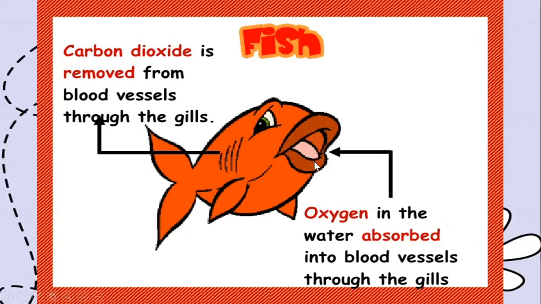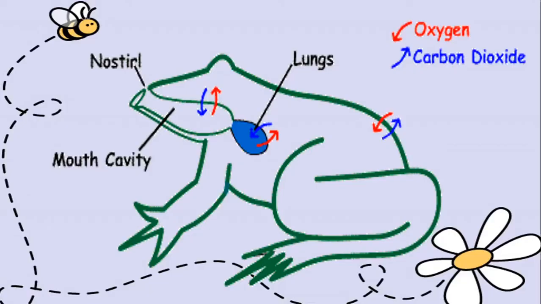Alright, the fish sometimes takes in water through the mouth also, and then all the oxygen is absorbed from the water by the gills. Okay, so this is how fish breathe. Now there are some animals, children, which live in the water sometimes, and sometimes live on land. Okay, so God has given them two mechanisms to breathe. When they are on the land, they breathe like us through the nose. Alright, and when they are in the water, they breathe through their skin.